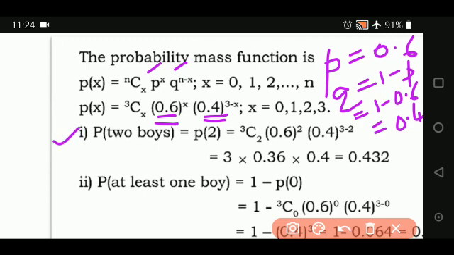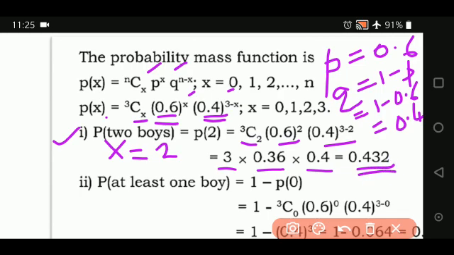The first probability, 2 boys. 2 boys simply means the value of X will be 2. So wherever X is here, you are going to substitute this value. So 3C2, I have substituted 0.6 to the power of 2, then 0.4 to the power of 3 minus 2. 3 minus 2 is 1. When you simplify the binomial coefficient, 0.6 into 0.6 is 0.36. Then 3 minus 2, the exponent is 1, so 0.4. Multiply all this, you get the final answer.